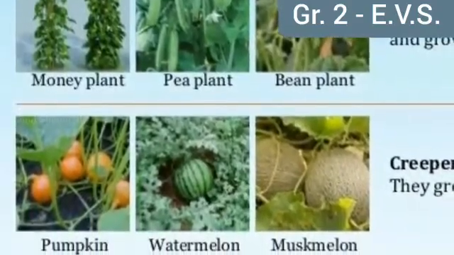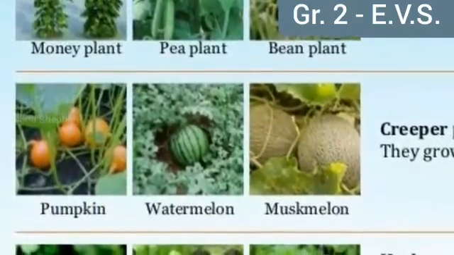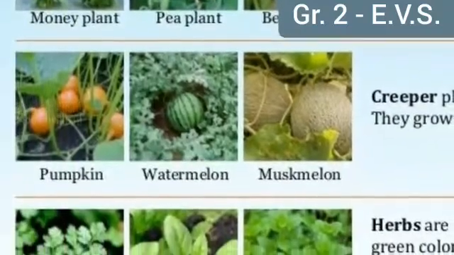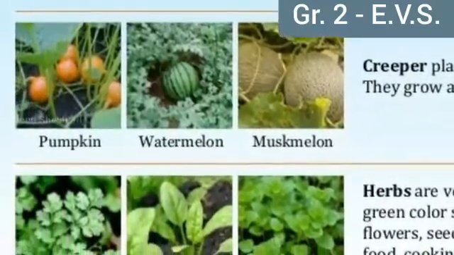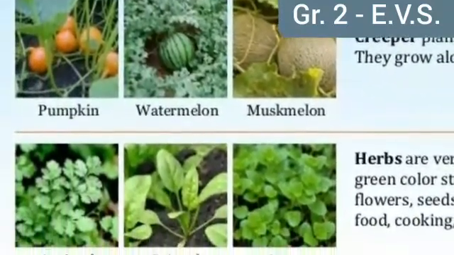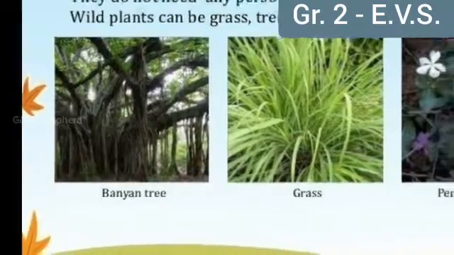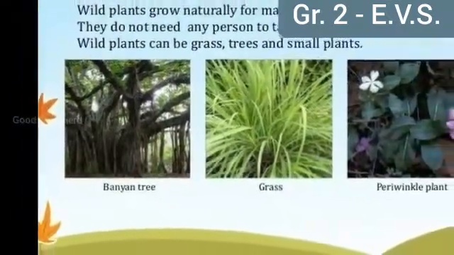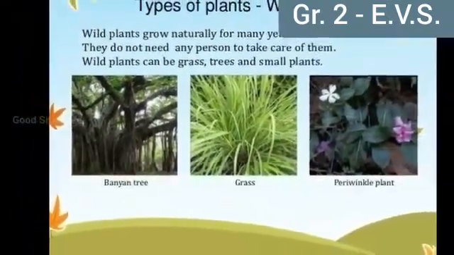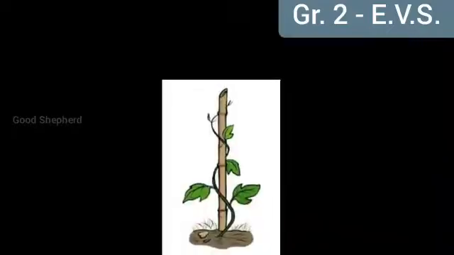Okay students, today what did we learn? Today we learned about types of plants. How many groups could we sort plants into? The plants are sorted into 6 groups.